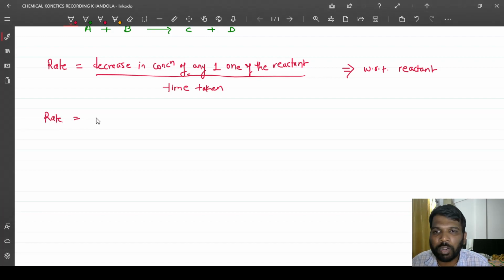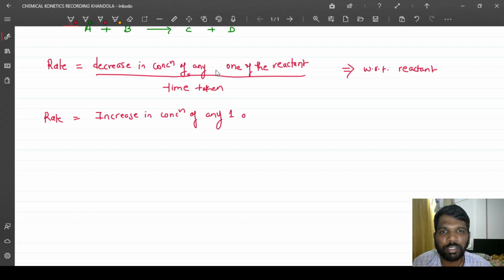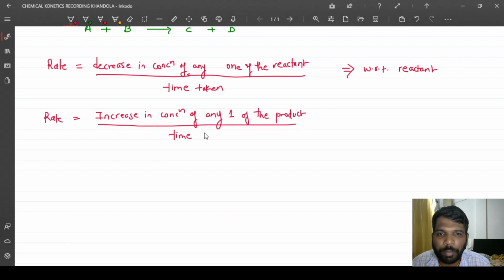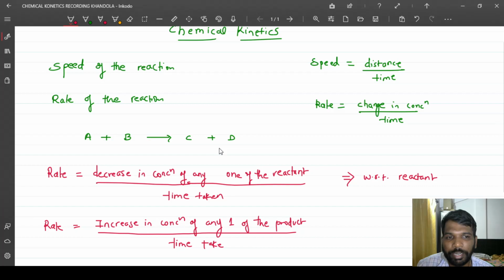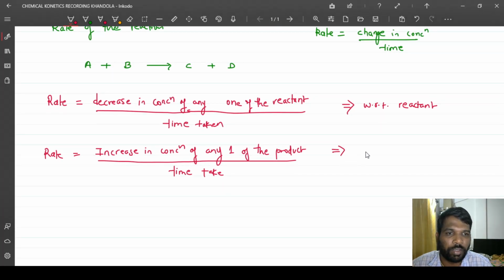Rate with respect to product could be written as increase in concentration of any one of the products upon time taken. So these are the two ways by which we can express a rate. This is with respect to reactant and this is with respect to product.